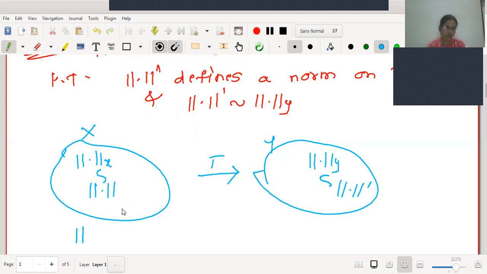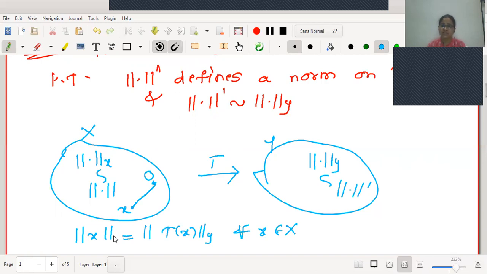Let us have a look at the norm defined, norm X. This norm X is defined as norm Y of T of X. We will try to understand the meaning first. Suppose here is a vector X in X. This is actually defined for all the elements X in X, no? Therefore, let us have somewhere here the vector X and somewhere here the origin. Again, for the sake of convenience, we are showing norm as the shortest distance obtained by a straight line between the two vectors, right? Then what is norm X? This is the norm X.